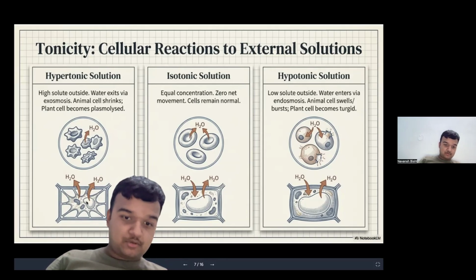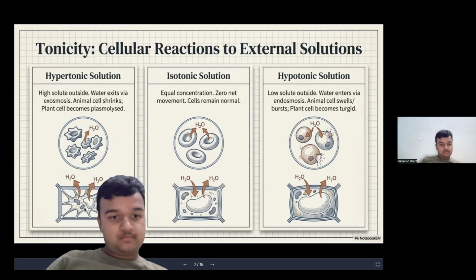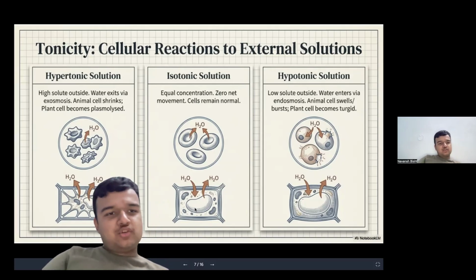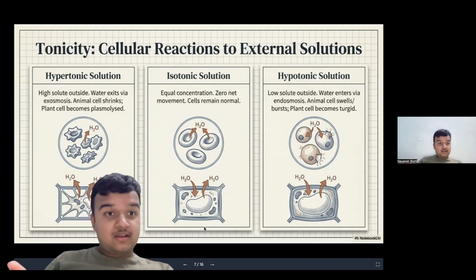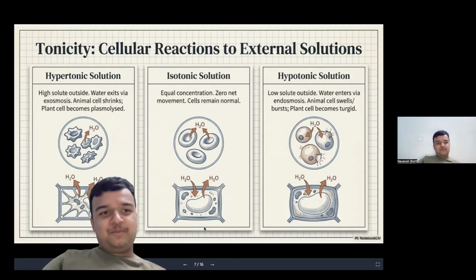You can see in the diagram also, the water is going out. But in the isotonic solution, the glass with distilled water, the water goes outside, inside, outside, inside. So this is an isotonic solution, where no change takes place.